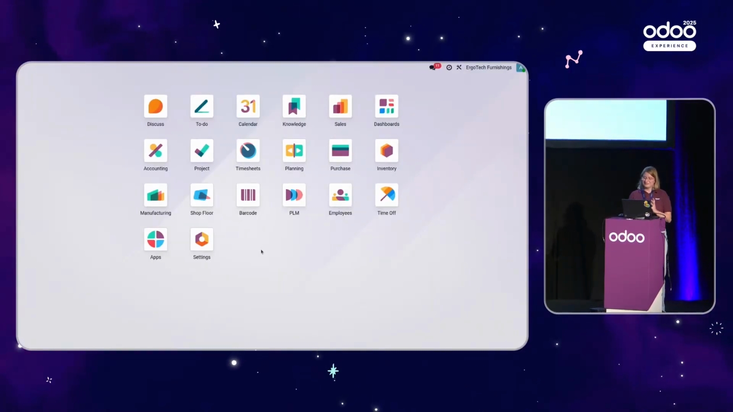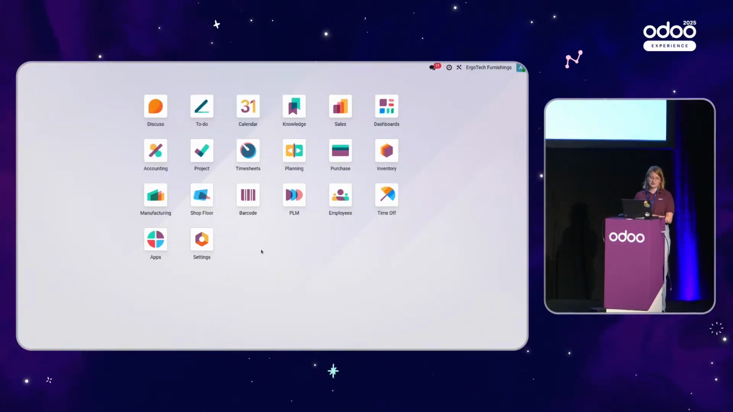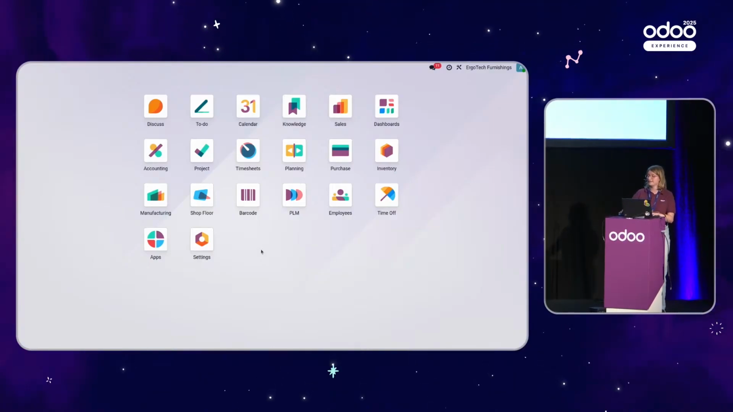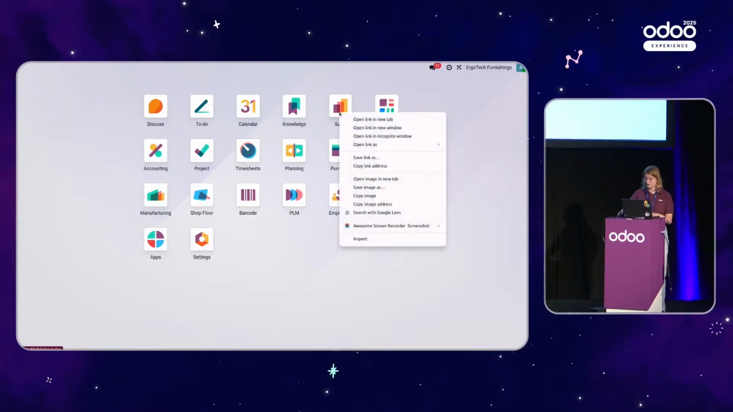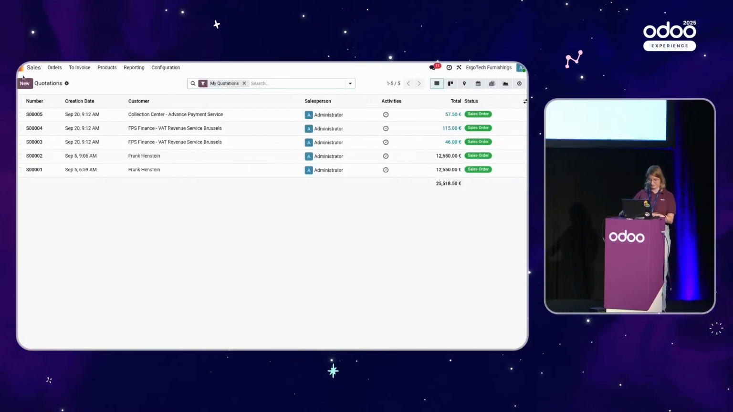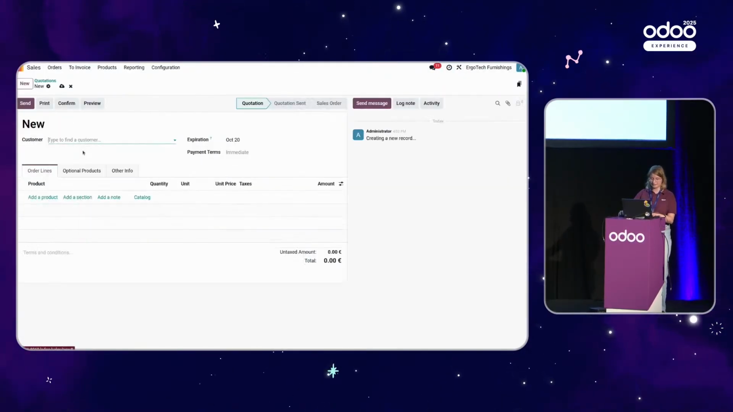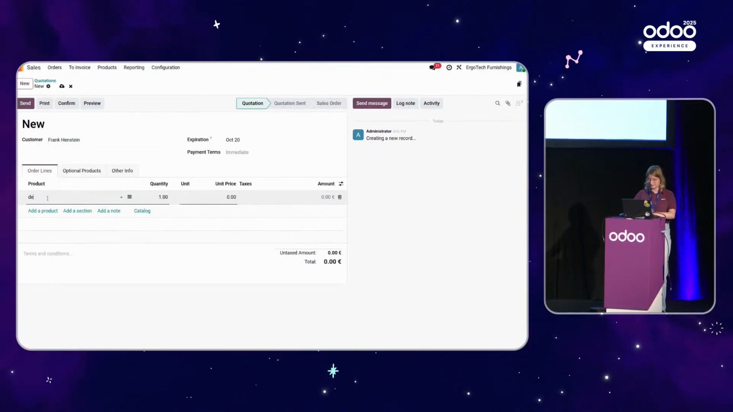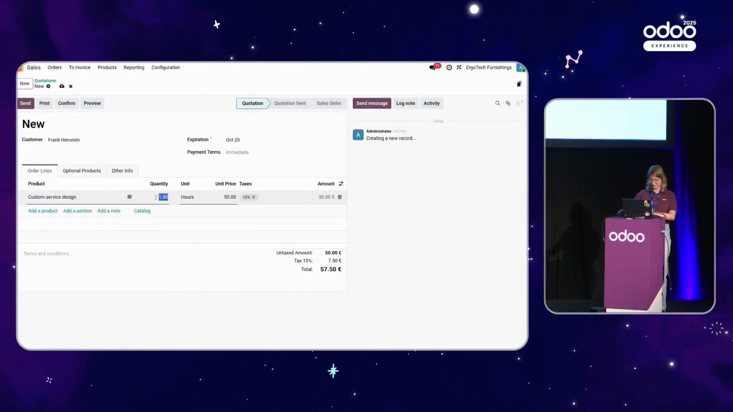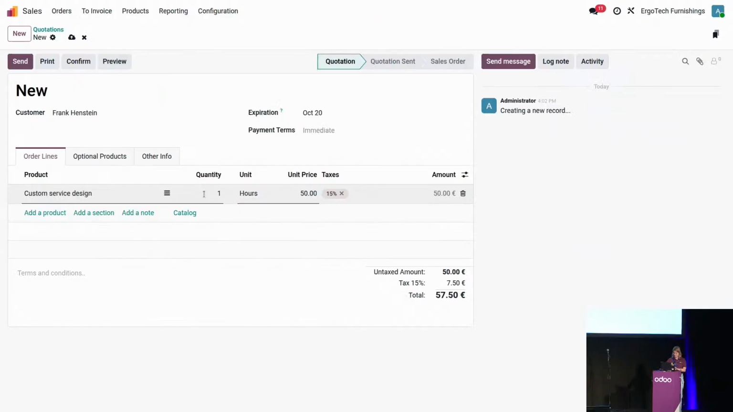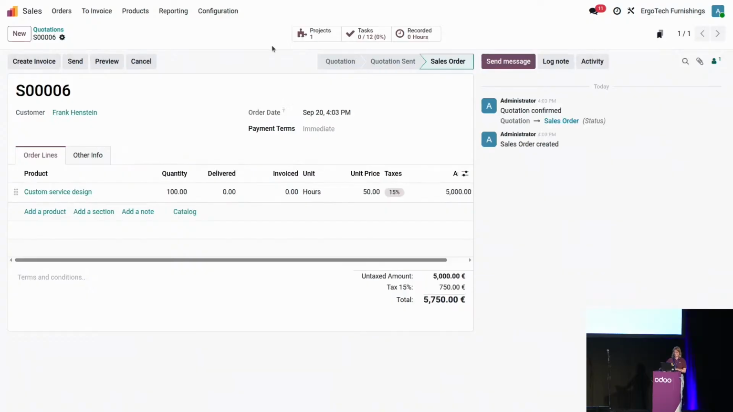So Anna and Mr. Frank Einstein have agreed on a 100-hour design package in order to manage the design and the production of the office desk. Let's create this one. We'll go into the sales application, create a new quotation, select Frank Einstein, and then the design package. And there I'm going to add the 100 hours and confirm. As soon as I have confirmed, you can notice that there is a project created on top, as well as the task and the recorded hours.